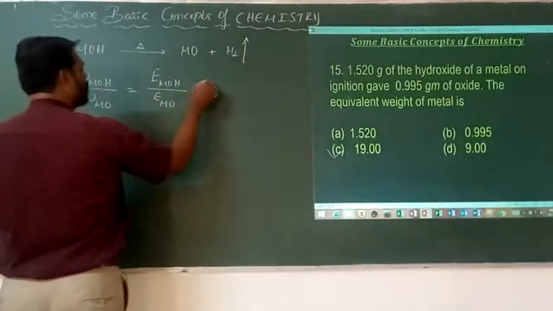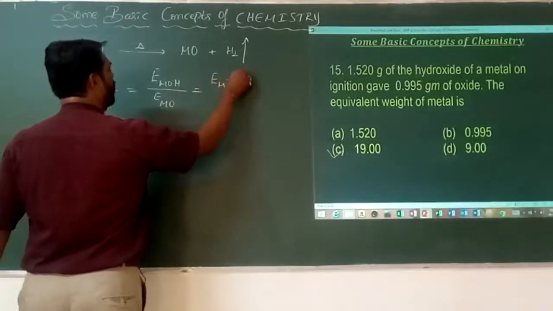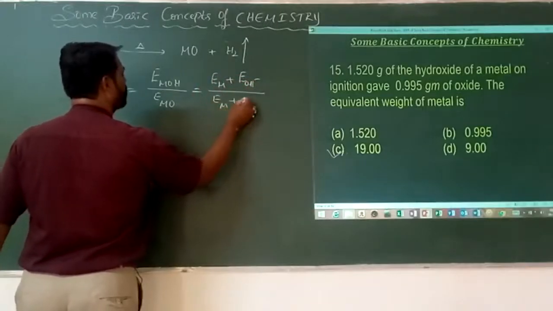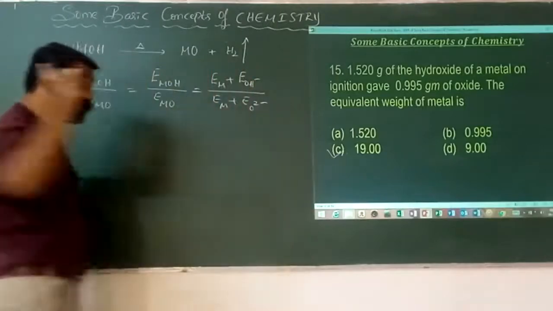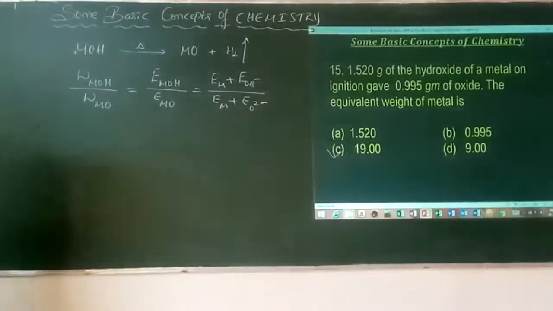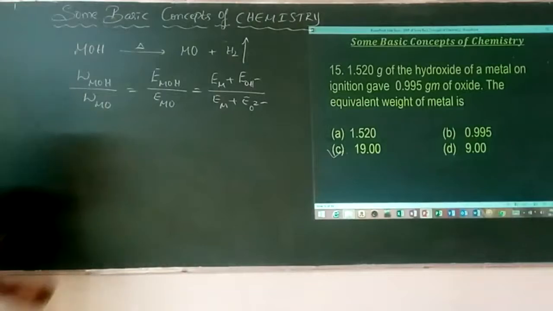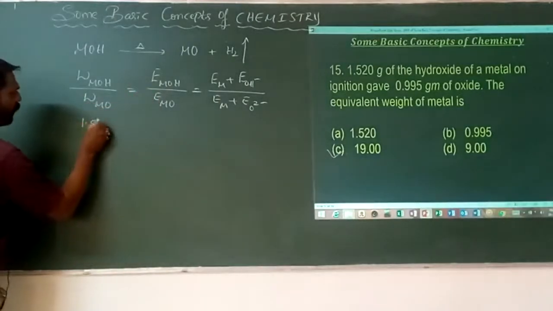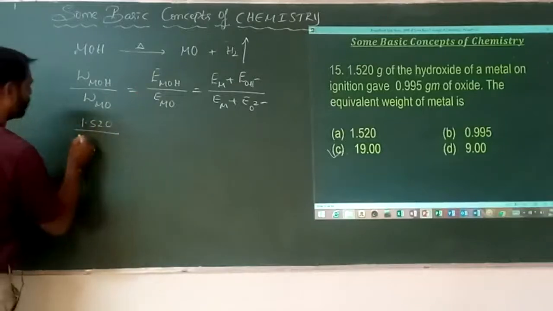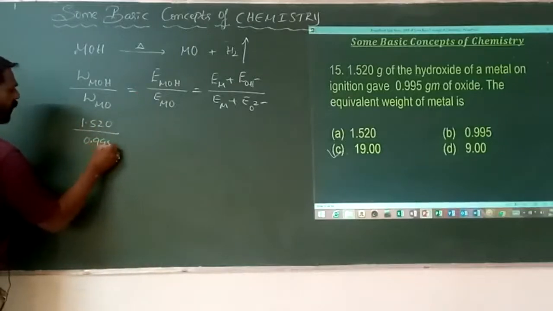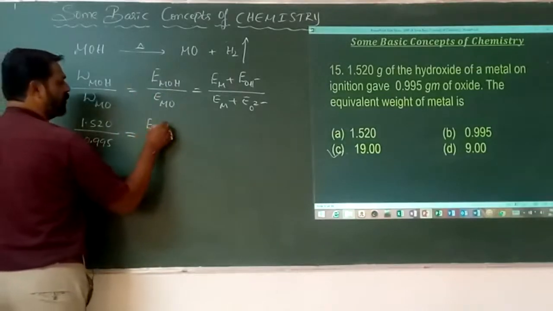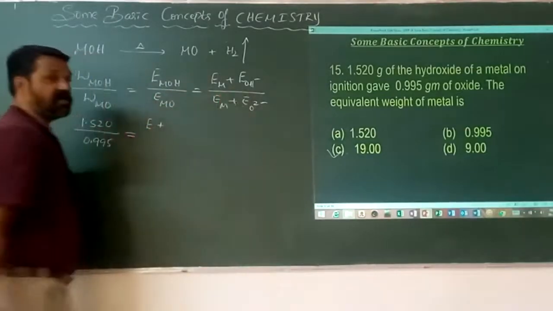So can I say that it is equivalent mass of M plus equivalent mass of OH minus, divided by equivalent mass of M plus equivalent mass of O2 minus. You have to be very familiar: hydroxide is OH minus, oxide is O2 minus. What's the mass of this one? 1.520 divided by what's the mass of the metal oxide? 0.995 is equal to equivalent mass of the metal, which is not known, plus OH minus.